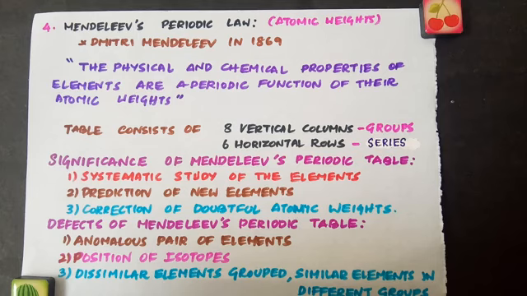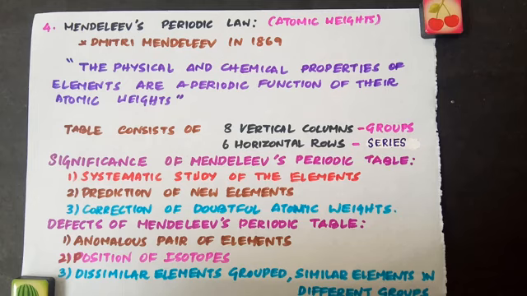Therefore, valency 2 was assigned to beryllium, which gave it an atomic weight of 9, because atomic weight is equal to equivalent weight into valency, and the equivalent weight of beryllium was 4.5. So when it is multiplied by the valency 2, it gave you the number 9. So now the atomic weight of beryllium is 9, and then beryllium was placed in its proper position between lithium and boron. Lithium atomic weight 7, boron's atomic weight is 11. So Mendeleev's periodic table helped in the correction of doubtful atomic weights.